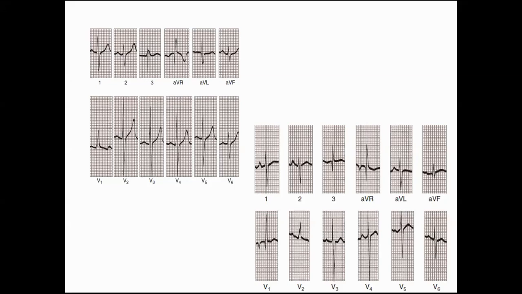There is counterclockwise depolarization. There is a deep S wave in leads V4 and V5. Biventricular hypertrophy is manifested by large RS complexes in the mid precordial leads, that is V3, V4, and V5.